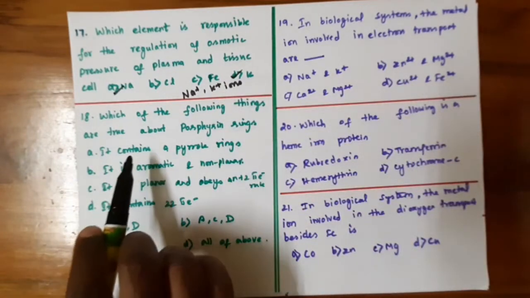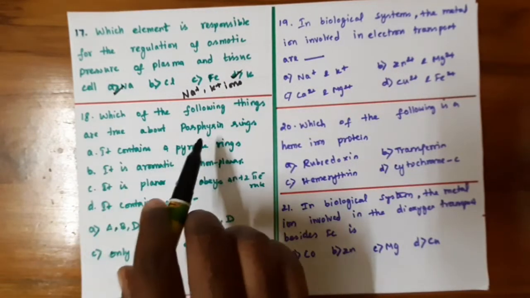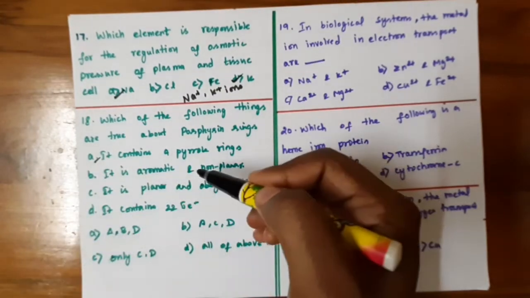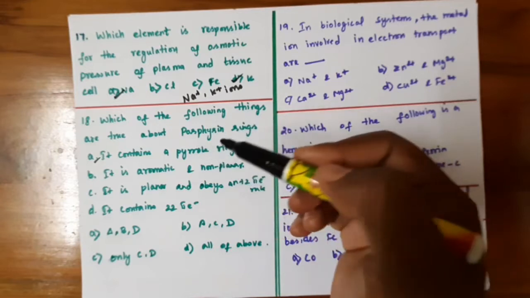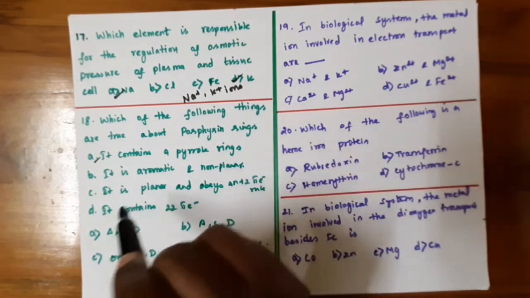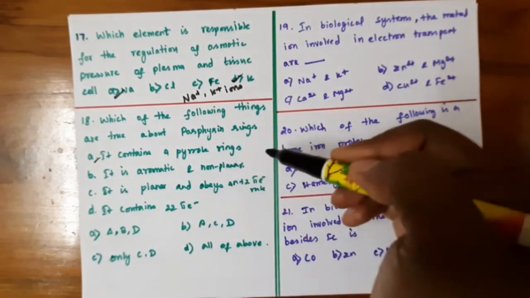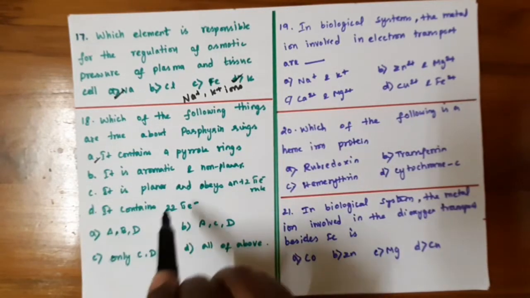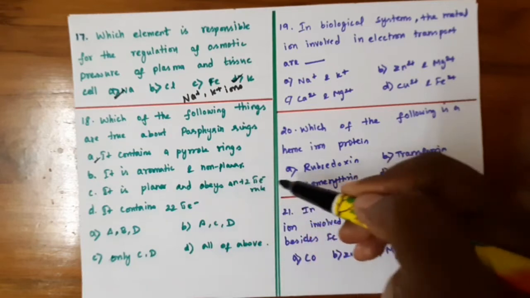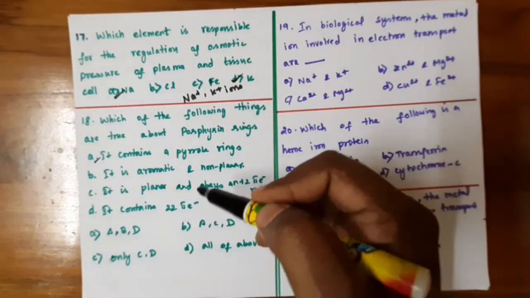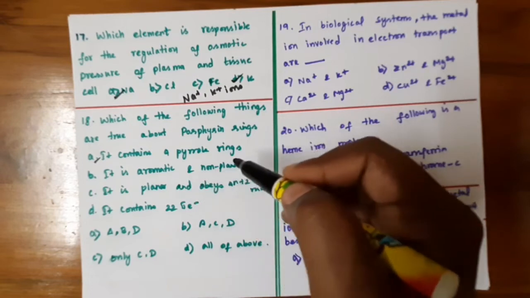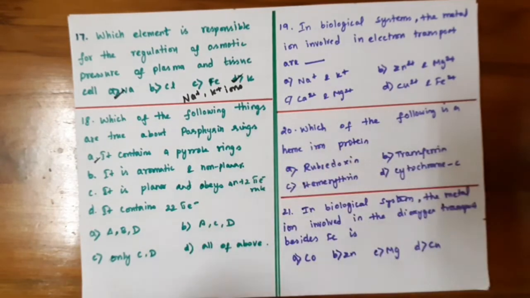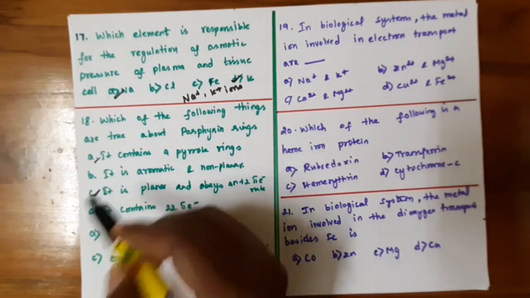The first one, it contains 4 pyrrole rings. Yes, the porphyrin ring contains 4 pyrrole rings. It's correct. And it is aromatic and non-planar. Exactly, the macrocyclic ligand porphyrin is aromatic, but it's not non-planar. So option B will be wrong. And the third one, it is planar and it obeys the 4n plus 2 pi electron rule. Once the porphyrin ring is aromatic, then the compound is planar and should obey the 4n plus 2 pi rule. So option C is right.